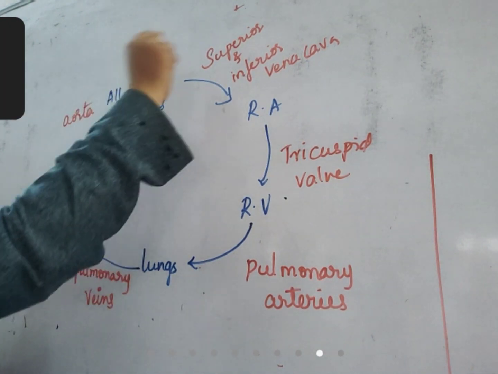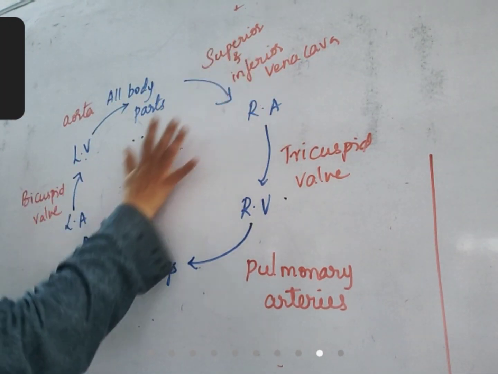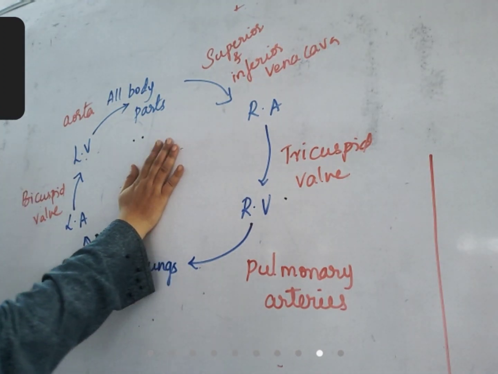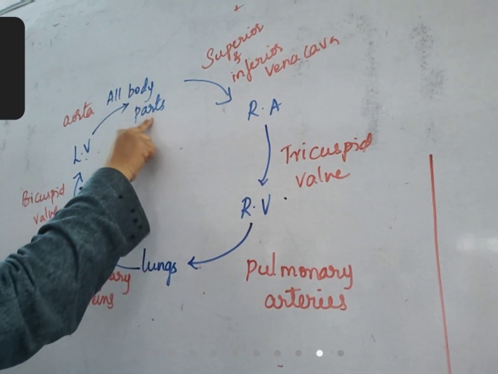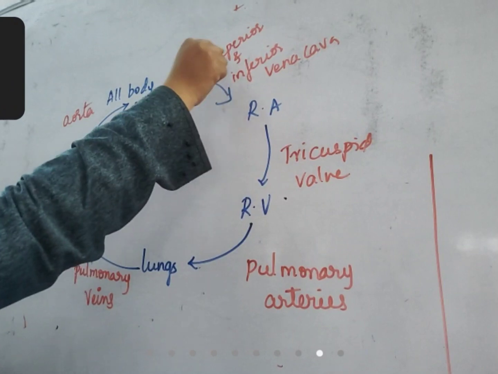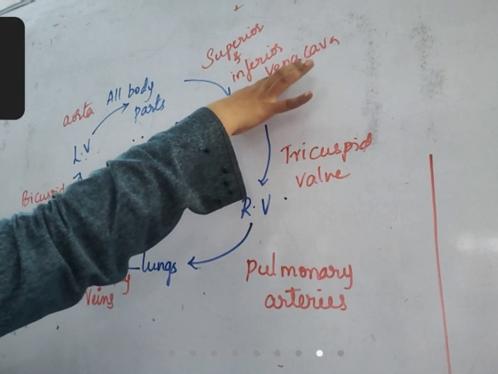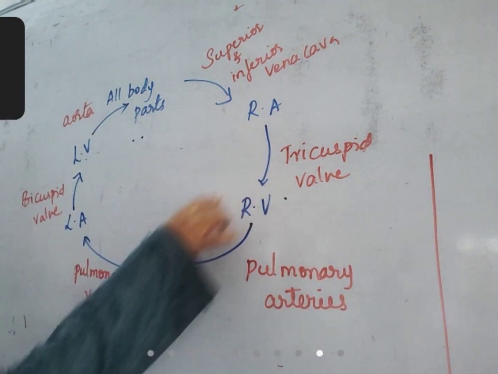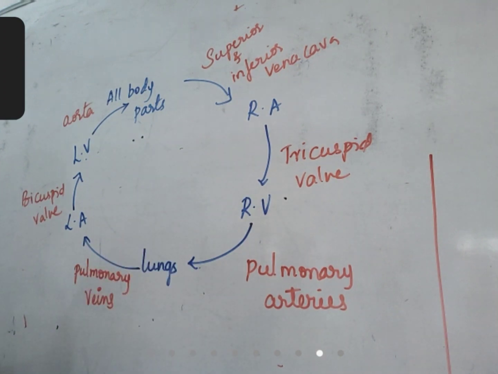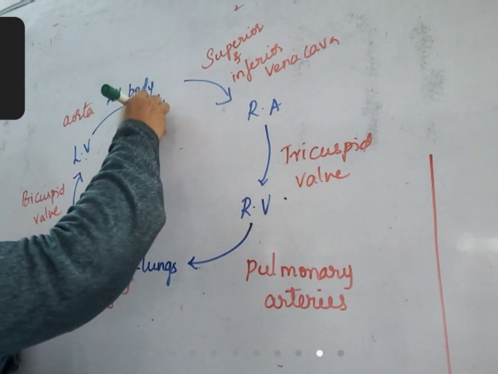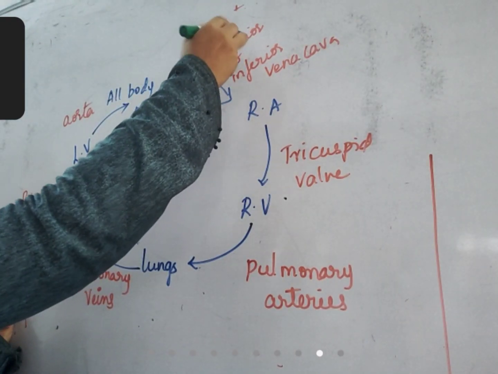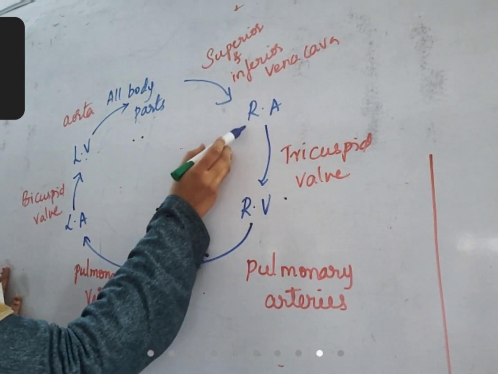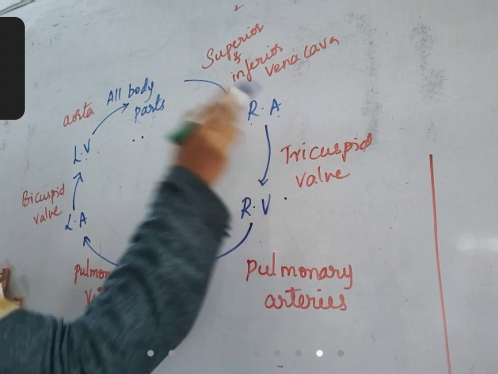From all parts of the body, superior and inferior vena cava. I'll draw the diagram again, but fix this in mind before we draw the diagram. These which I wrote in red color are blood vessels and valves, and these are heart, body parts and lungs where the blood reaches. From all body parts, through the superior and inferior vena cava, blood is carried into the right auricle.